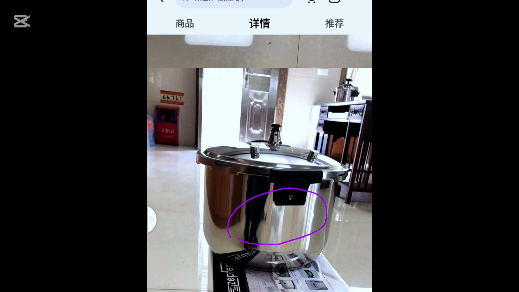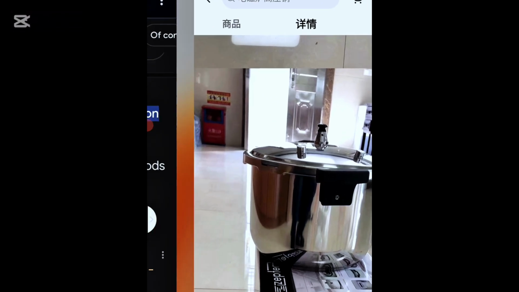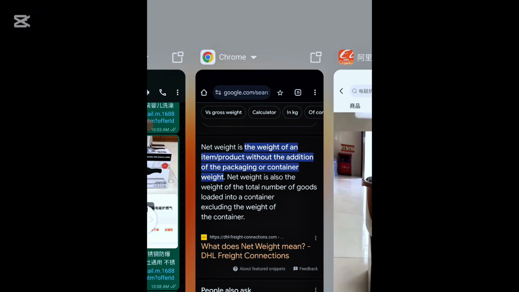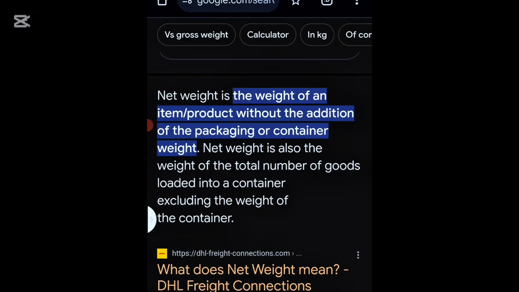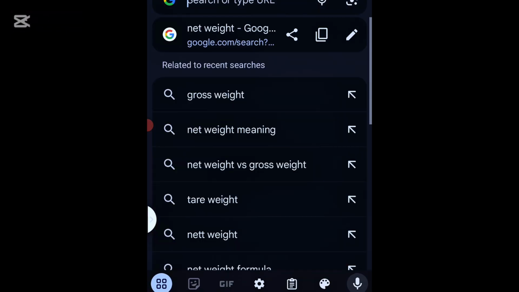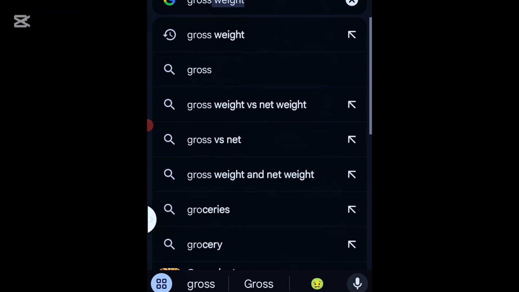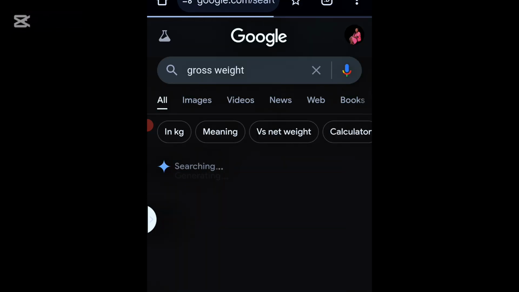The net weight is just the weight of this stainless steel pot you're seeing. The weight without any packaging is the net weight. If you've understood that one, let's go back to Google and see what is gross weight, so you will know the difference, because this is where some of you are confused.